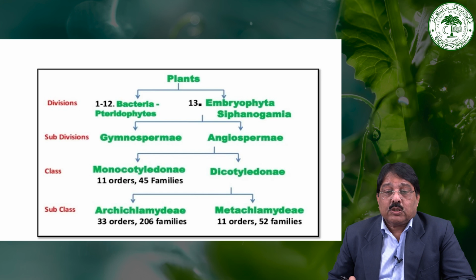The angiosperm is divided into two groups, the monocotyledons and dicotyledons. These are the two classes.